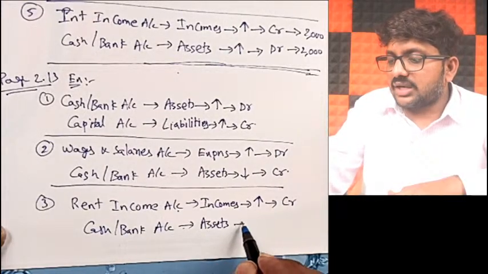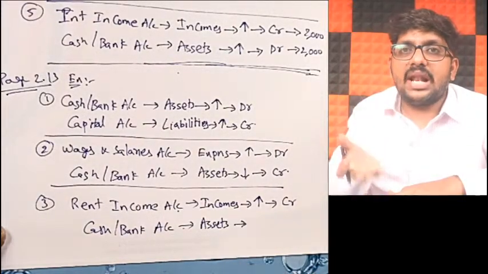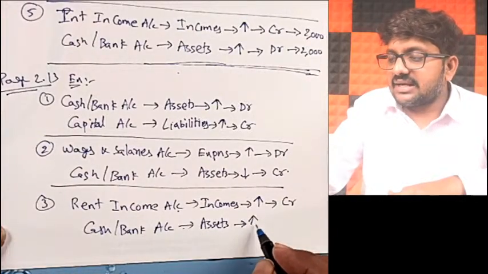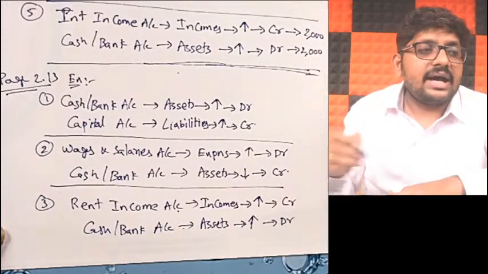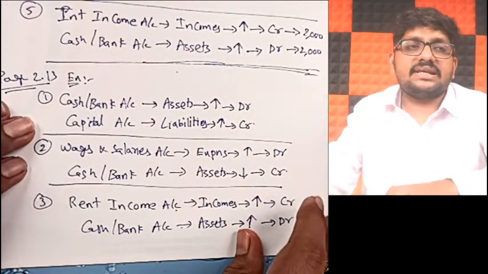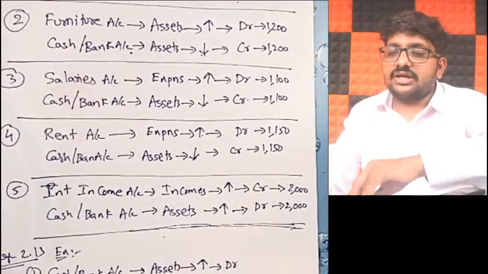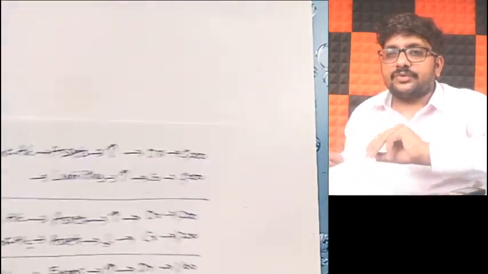Similarly, cash or bank is a part of assets. In this example, you are receiving rent, which means your cash or bank balance will increase. When assets increase, what should you be doing? Debit. So the journal entry will be cash or bank account debit to rent income. Explanation and reasoning are very, very important, friends, not just the journal entry. Got it, friends? So that is the transaction.